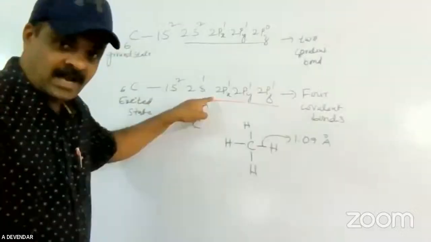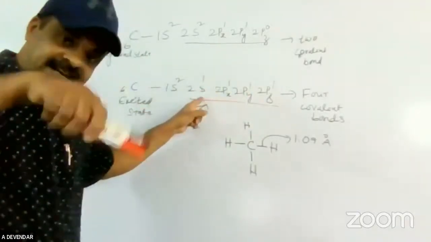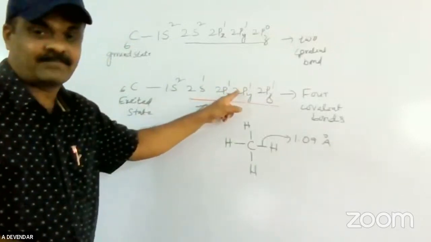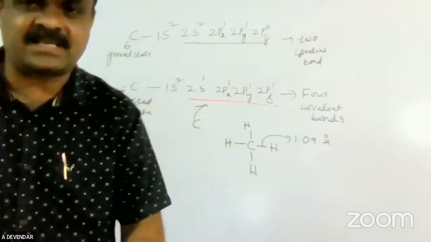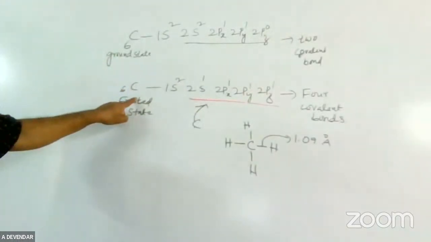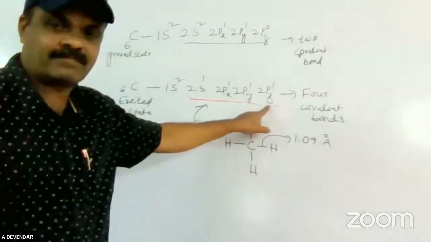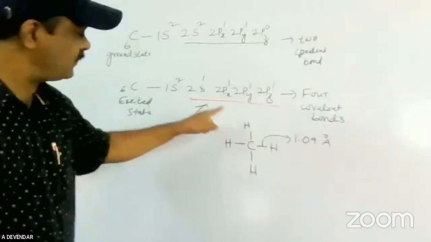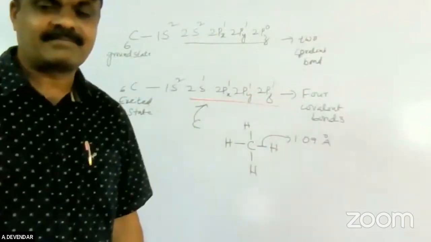These are the pure orbitals, s and p orbitals of the second shell. I'm mixing carbon atom orbitals, the same atom, with similar energy, the second orbit only. Which orbitals? The s orbital and three p orbitals we are mixing.